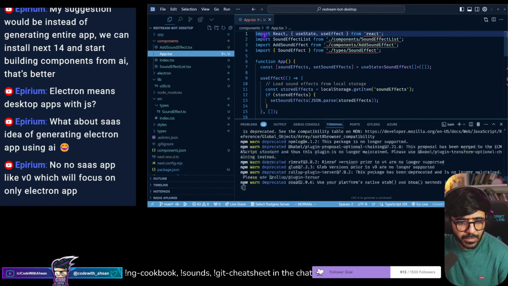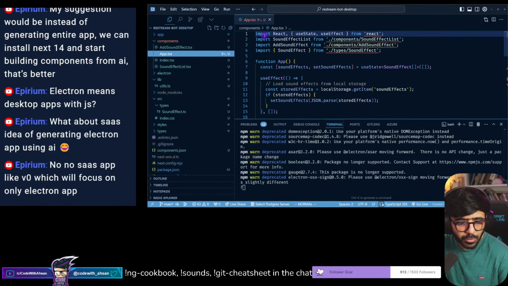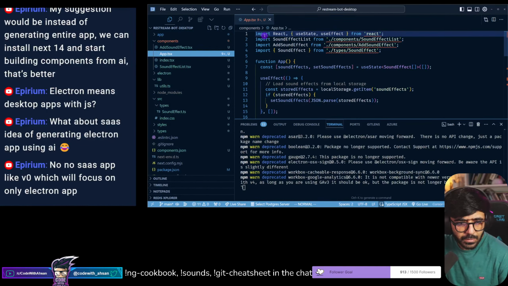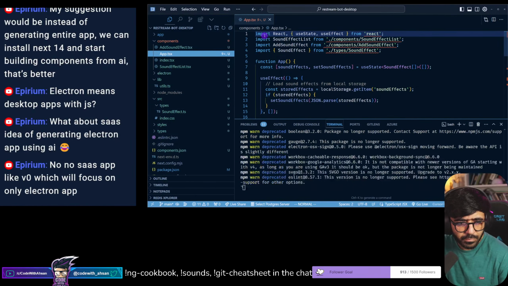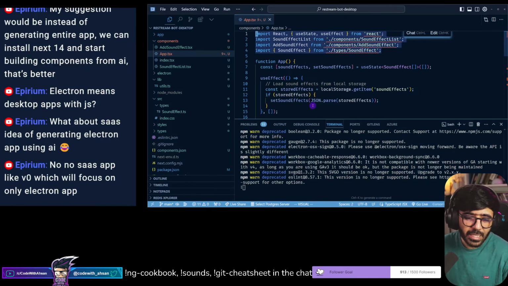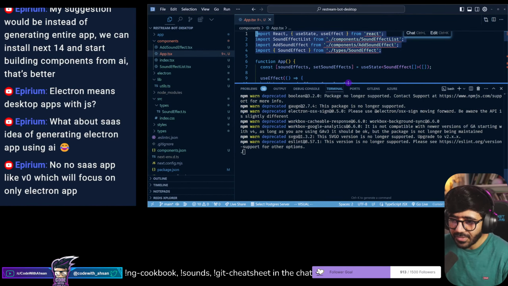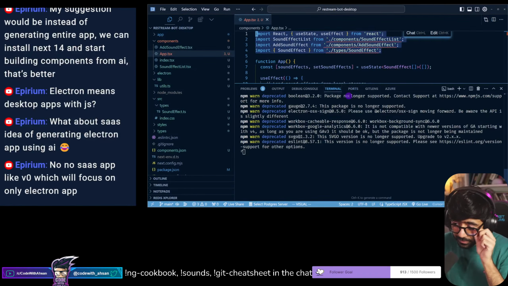No, software as a service app like V0, which will focus only on Electron app. Ah, okay. Now I understand. You mean creating my own software to generate Electron applications? No, I don't think I have time for that, to be honest. I wish I had, but I don't think so. So what we'll do is we'll try to see if this works at all.